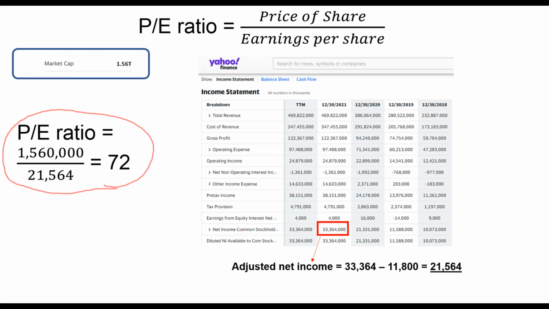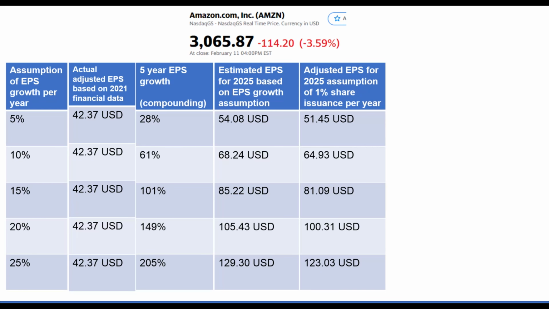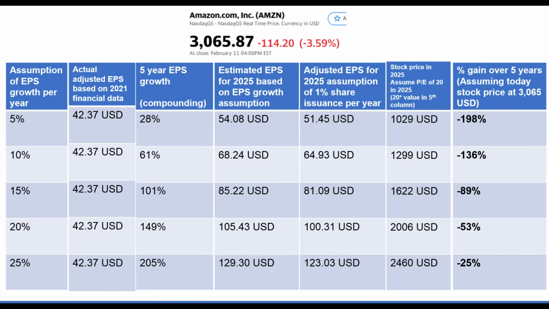I will now create a simple illustration to show you the estimated future price of the stock based on different growth assumption. I will compute the compounded growth over 5 years in column 3. With the compounded growth, I can compute the earnings per share of the stock in 5 years in column 4. I will then assume that Amazon will issue 1% share every year. So I will calculate the diluted earnings per share in column 5. And with this I will be able to compute the stock price Amazon will trade at in 5 years' time, assuming that Amazon will trade at the PE of 20 in 5 years' time. You will be able to see in the last column, the gain or loss I would have made if I were to buy the stock at today's price of $3,065.